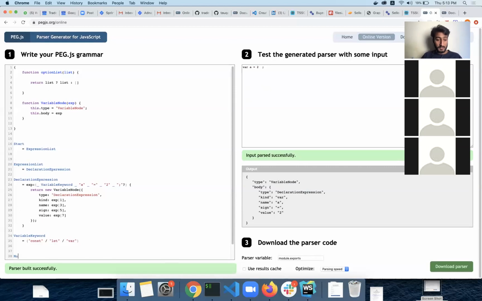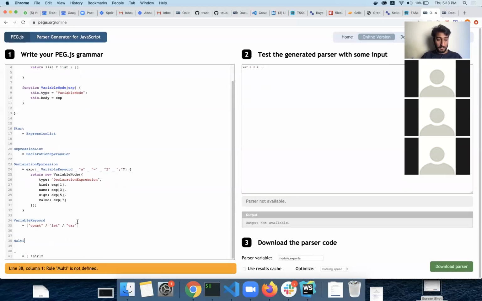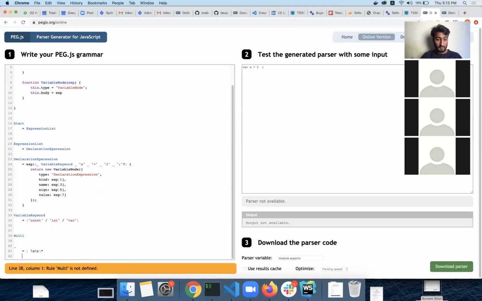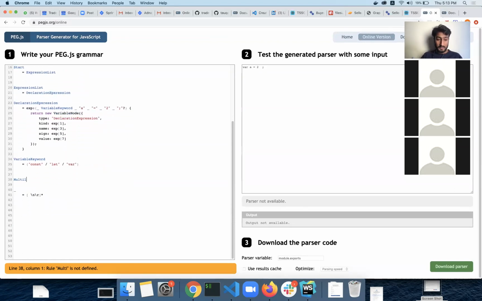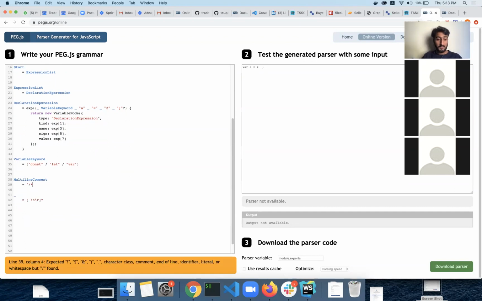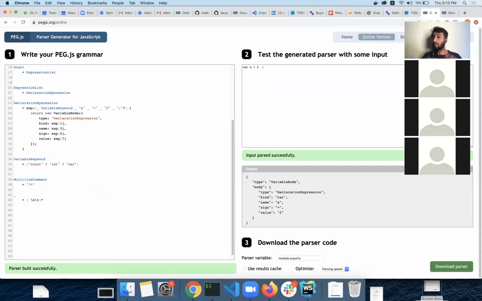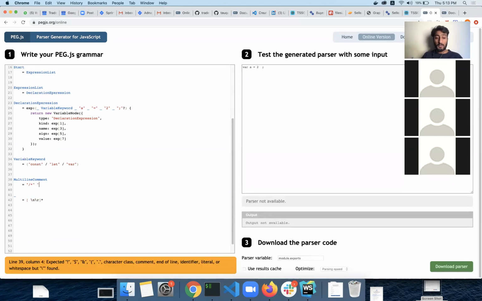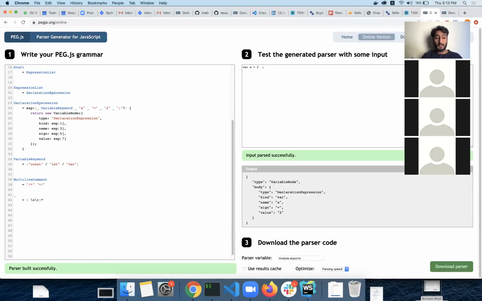I'll just create a new expression, multi-line comment, and I'll keep it so that it starts from this. Because we know that it always starts from the slash asterisk sign, and then at some point it will end at this sign. Got it?